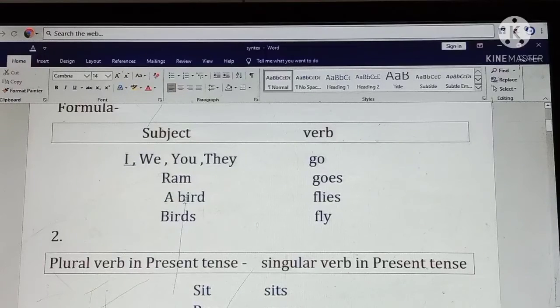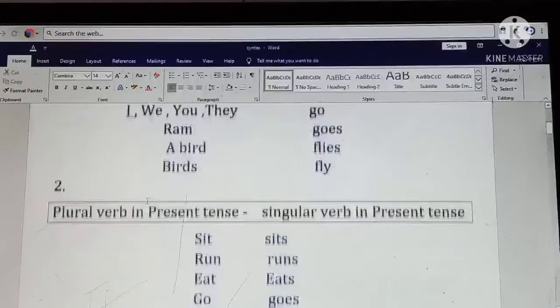A bird is an example of third person, and that takes the verb flies. A bird flies. Birds is the subject of plural number, so it will take V1. The verb form will be fly.